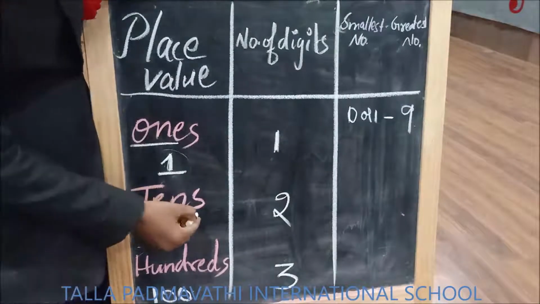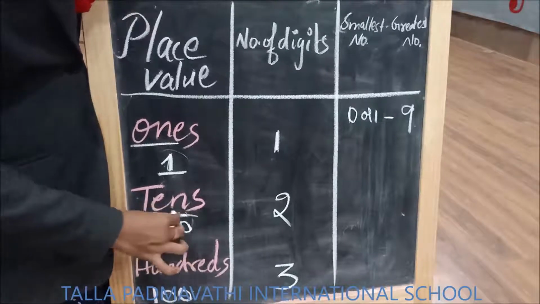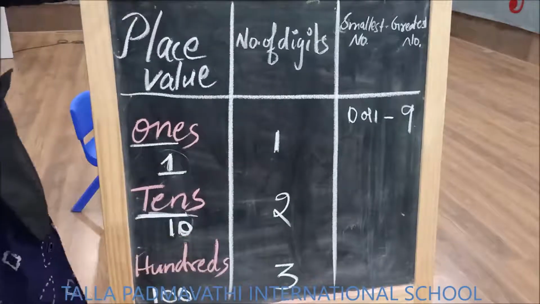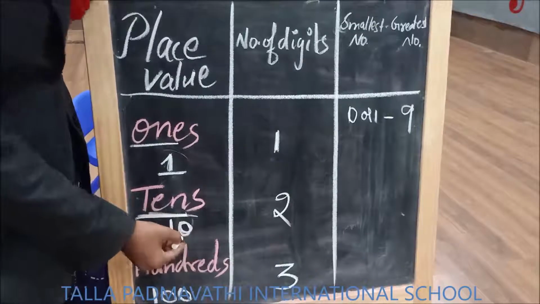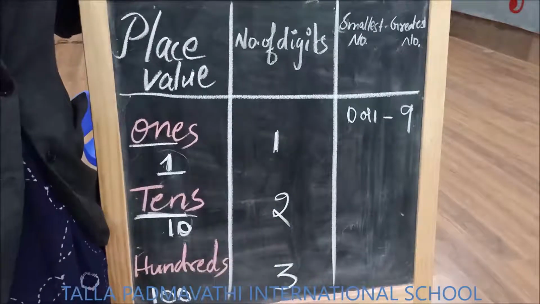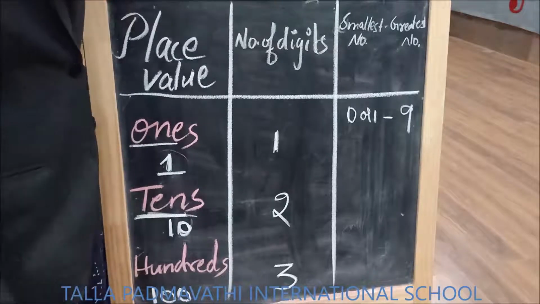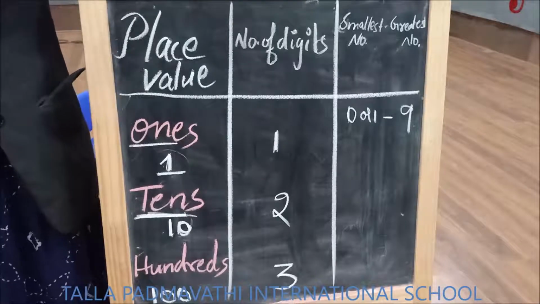Now what is tens? Tens itself represents 10 and it is denoted by 1, 0, 10. And children, count and tell me how many digits are there in this? 0 and 1. There are 2 digits in tens. Now the question is, which is the smallest 2-digit number?